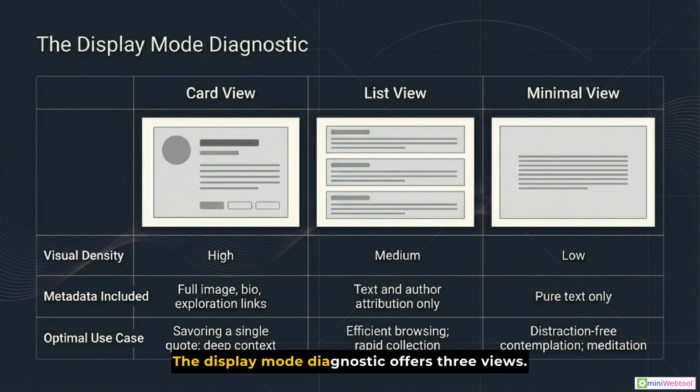The display mode diagnostic offers 3 views. Card view provides high visual density and deep context. List view allows for efficient browsing. Minimal view is distraction-free, offering pure text for contemplation.